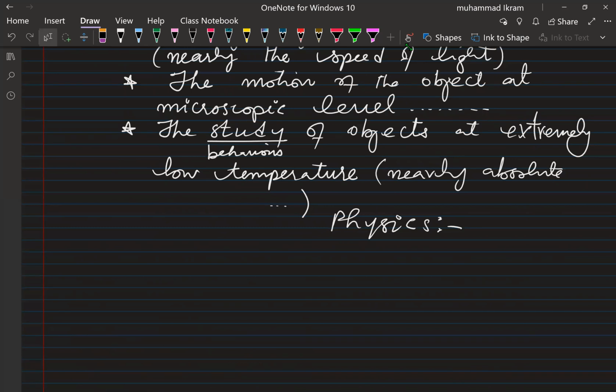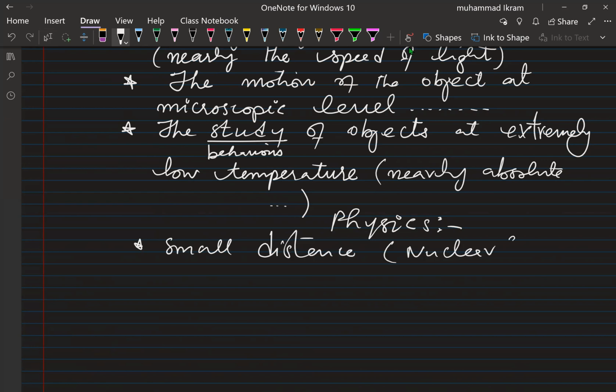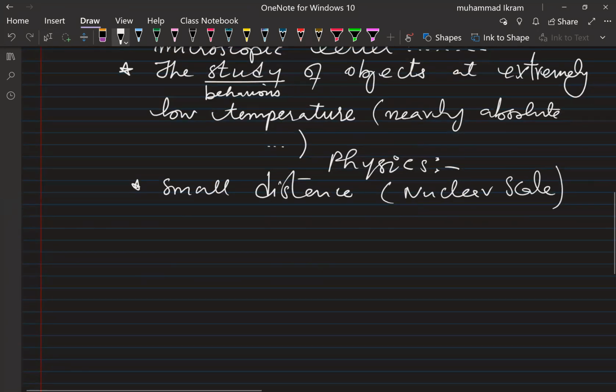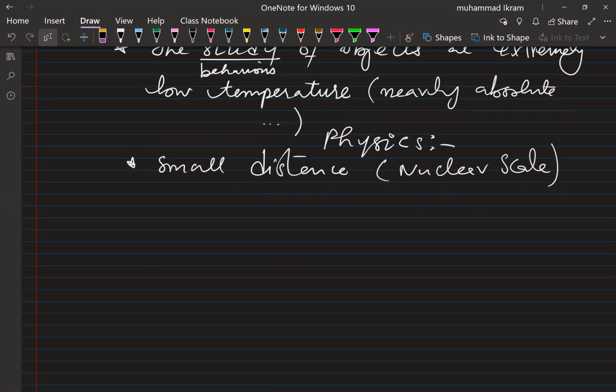As I told about low temperature, there are also extremely small distances, such as on the nuclear scale, right?